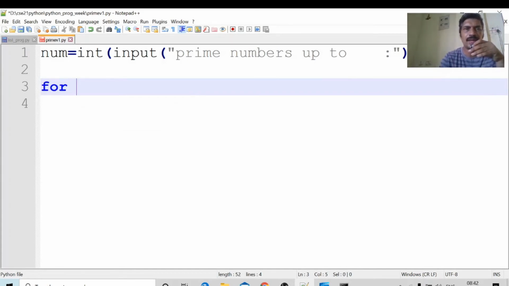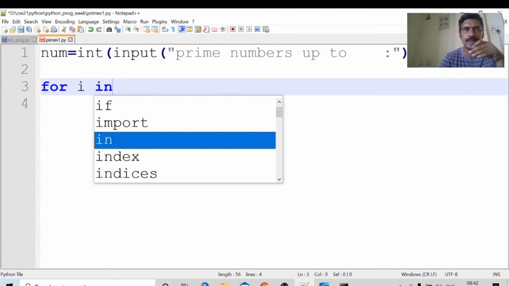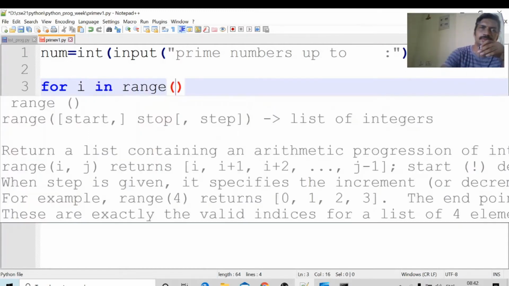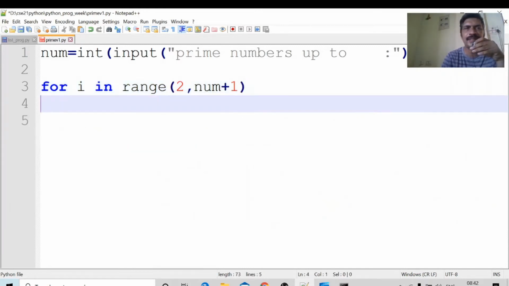For i in range from 2 to 2 comma num plus 1. How many times is this loop executed? Okay, we have given 50, meaning 2 to 50. We will check whether 2 is a prime number or not, 3 prime or not, 4 prime or not, like that. We will check every number, whether it is prime or not.